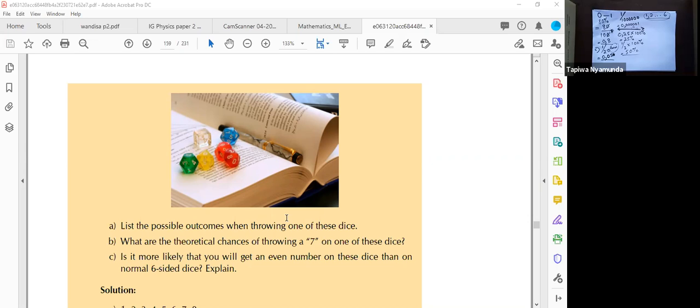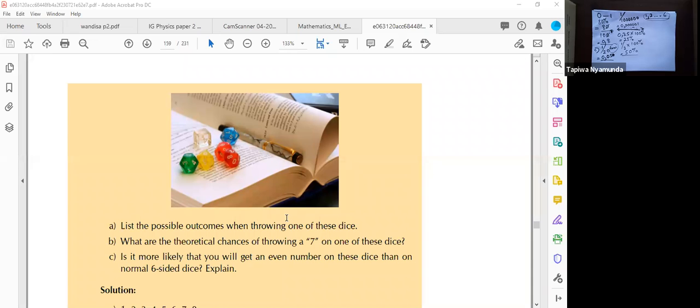Okay, so guys, I said we are concentrating on the 6-sided die. I can see that there is a die with an 8 there, but let's concentrate on this die. When you have a die that is numbered 1 to 6, and you ask, what are the theoretical chances of throwing a 7 on this die?